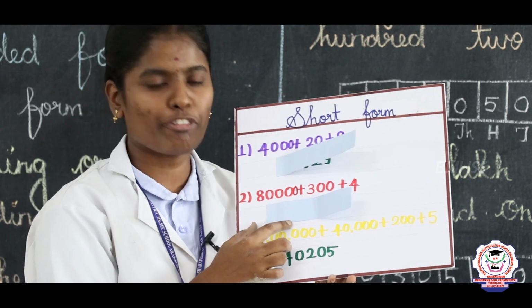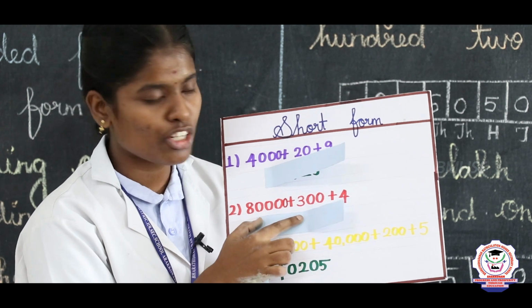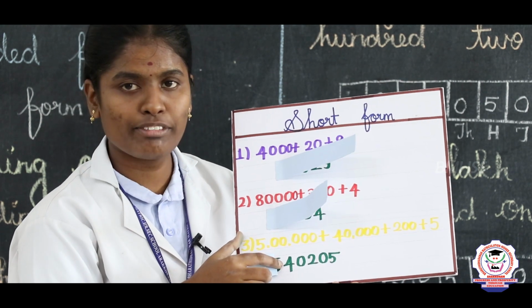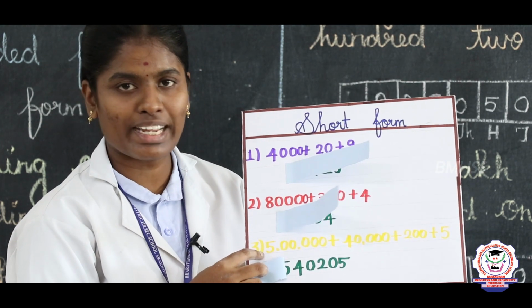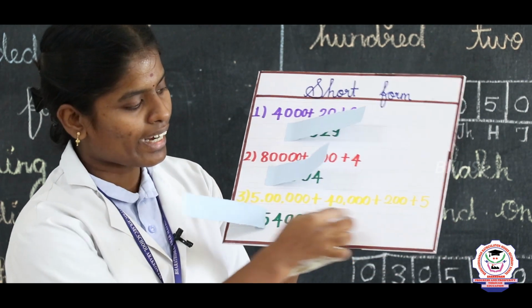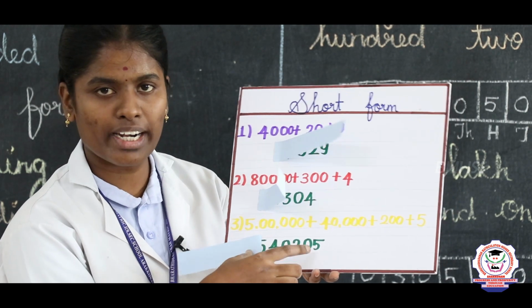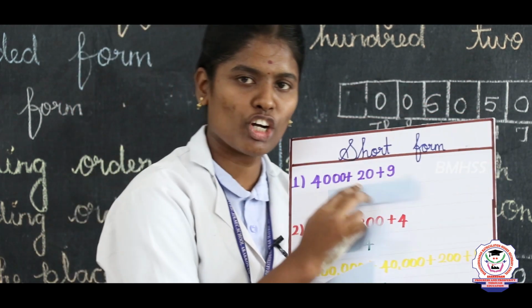Next, the 10,000 place. 10,000 place means we need 4 zeros. So count this: 1, 2, 3, 4. The 4 zeros value is 4, so take and write 4 here. The next one is 5 lakh, so the last number is 5. The short form of this number, 5 lakh, is 5,40,205. So everyone clear on this short form?